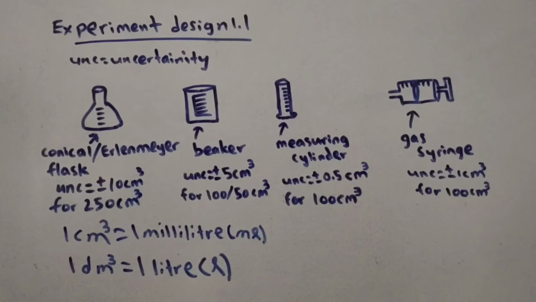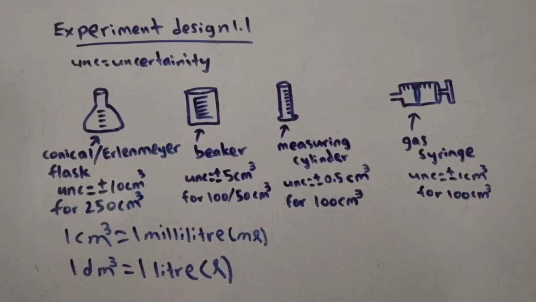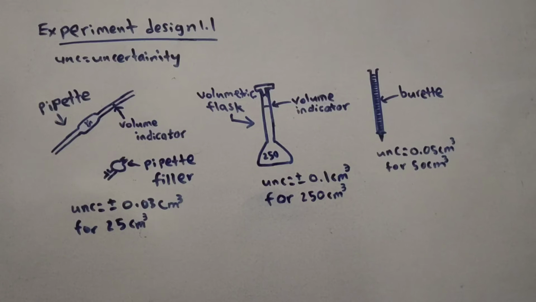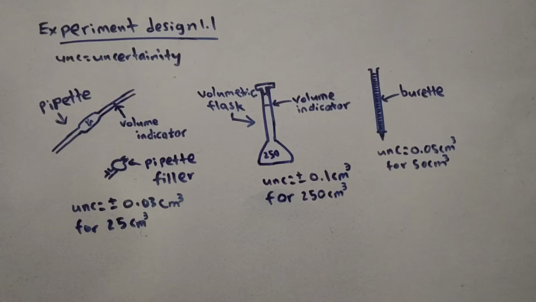1 cm cube equals 1 milliliter. 1 decimeter cube equals 1 liter. In the pipette and volumetric flask, there is a line on the neck to indicate that when filled it has reached the respective volume. I have called the lines volume indicator. It could have some other name as well.